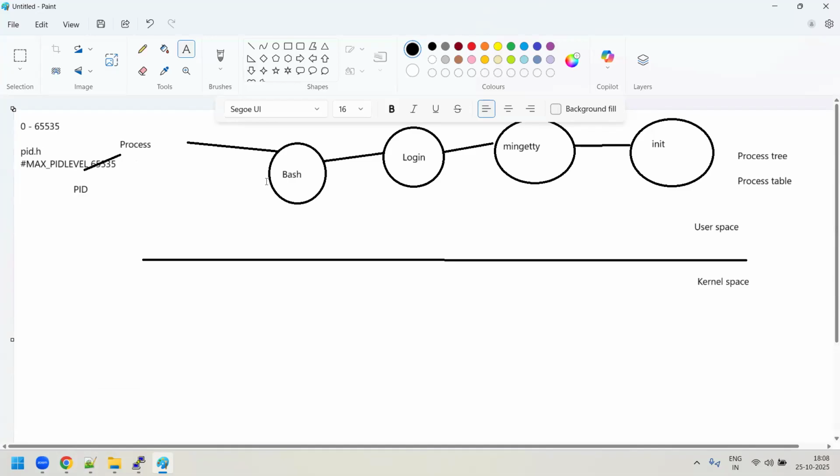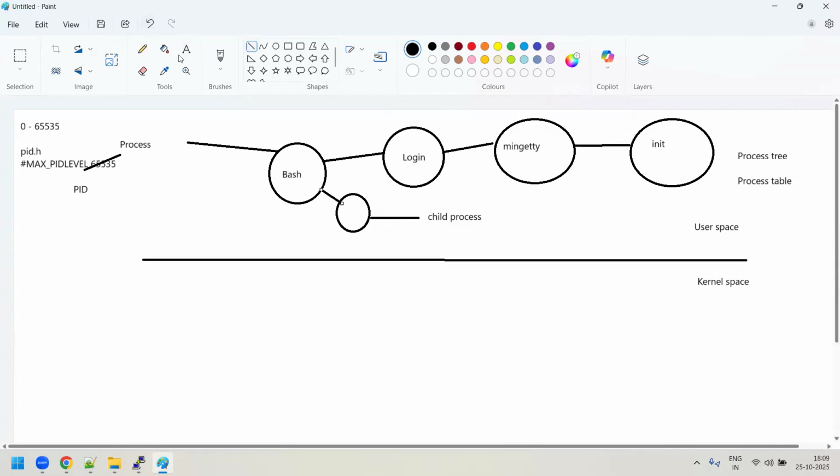Now, guys, whenever a bash process wants to execute any task, or any command, or run any application, the bash process itself will not do it. What the bash process will do is create a child process. This is the child process we say. The bash process always tries to create this child process.